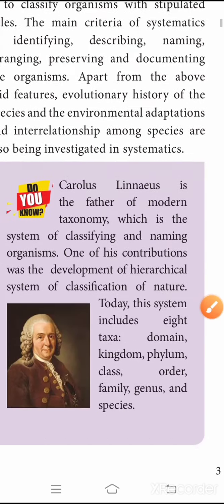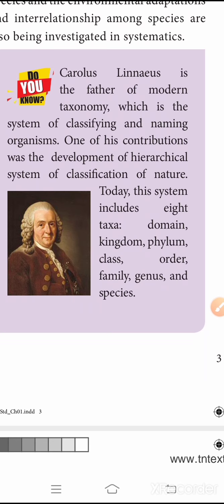Taxonomy is the system of classifying and naming organisms. One of his contributions was the development of a hierarchical system of classification of nature. So Carolus Linnaeus classified nature on the basis of taxonomy. Today this system includes 8 taxa.